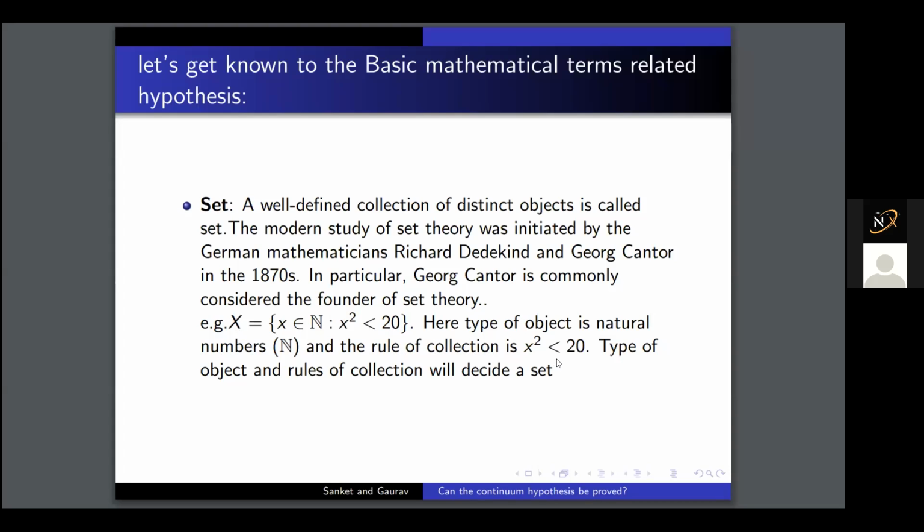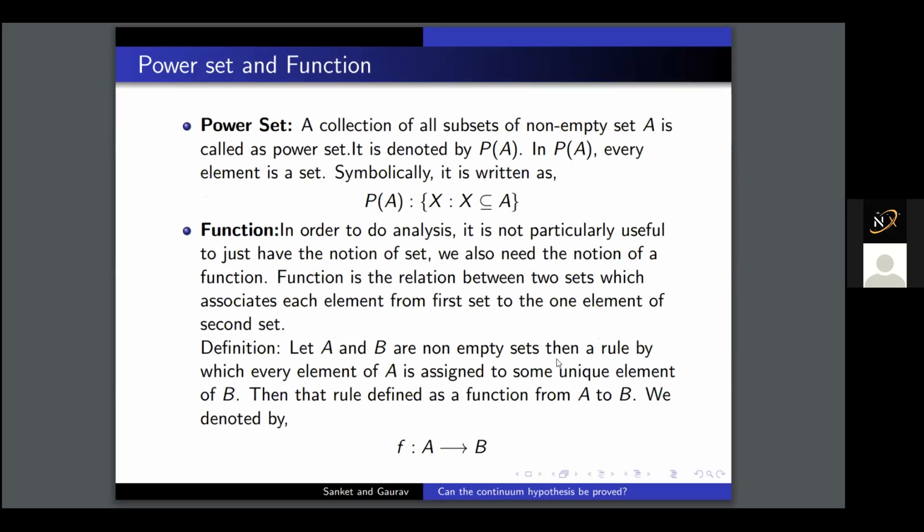So this is the set, and we all know the definition and all the terms. There are many properties related to sets, like subsets and all this, but these are not much necessary to know the continuum hypothesis. The necessary one is the power set. So what is the power set? The power set is basically the collection of the subsets of a set. We take any set, then we collect all the subsets of that particular set, and we name it the power set of that set.